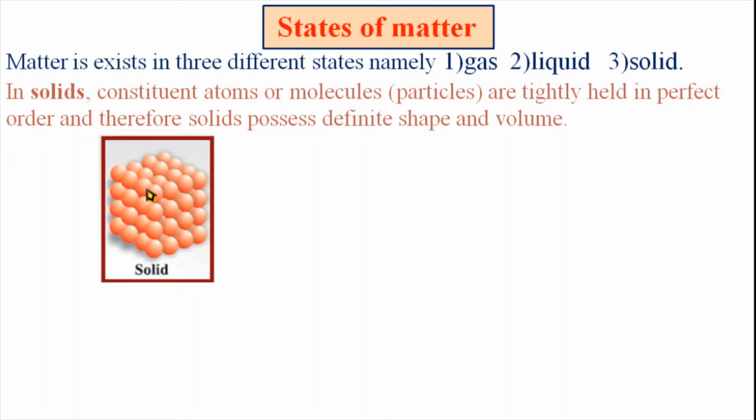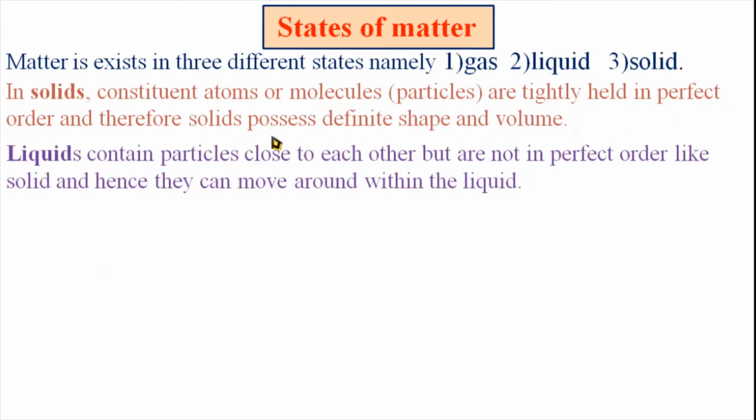Here these are the molecules or the atoms. These are arranged compactly with a perfect order. Perfect order means these atoms are aligned perfectly, horizontally as well as vertically. This type of arrangement occurs in a solid. Therefore, a solid possesses definite shape and volume.